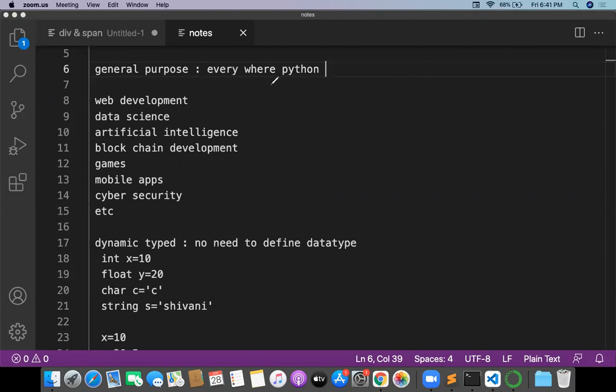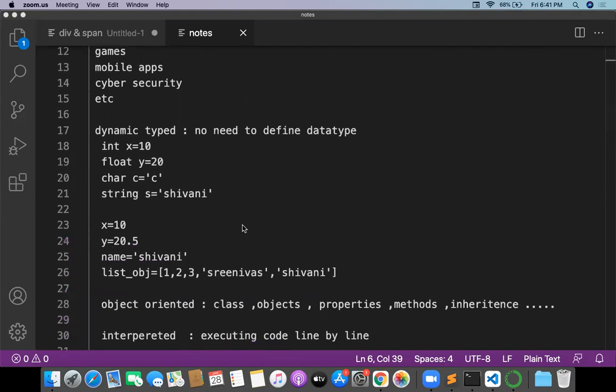So great. And the next one, very important point, dynamic typed. No need to define any data type like int, float, char, string, bool. Directly you can give the value for the variable. If I give x is equal to 10, automatically a value is stored in x. It means there is one bucket, guys. For this bucket, the name is x. And inside the bucket, I'm pouring a value called 10.